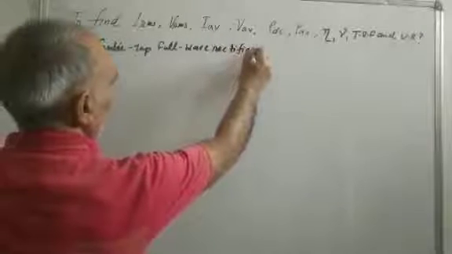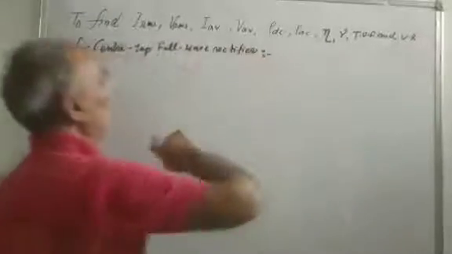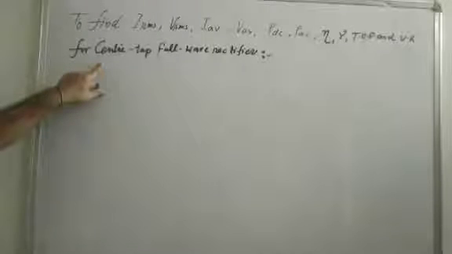So we calculate these parameters for the center tap full wave rectifier.